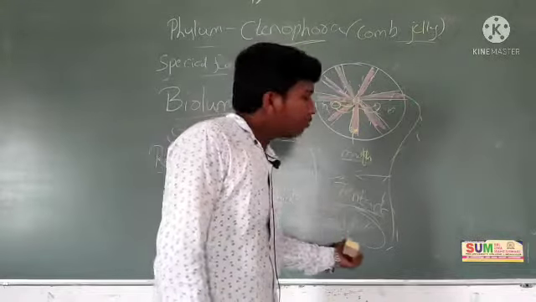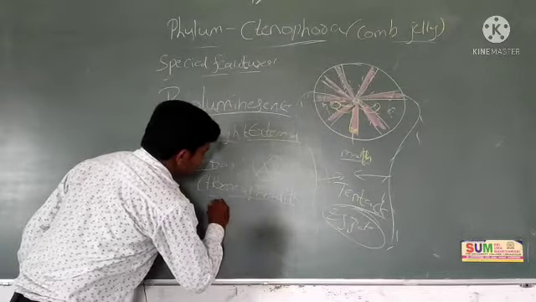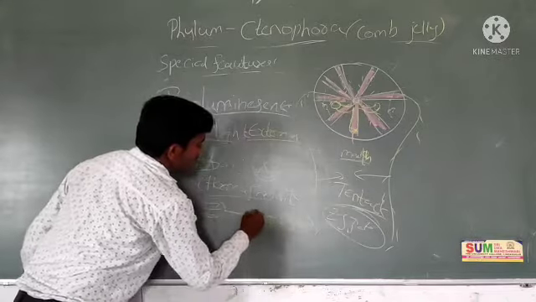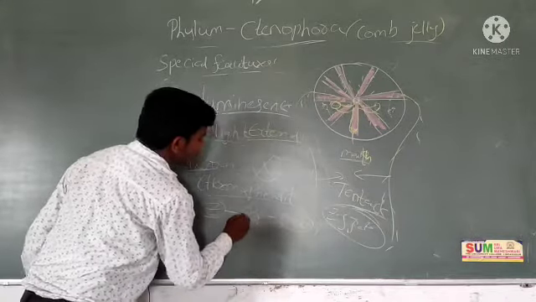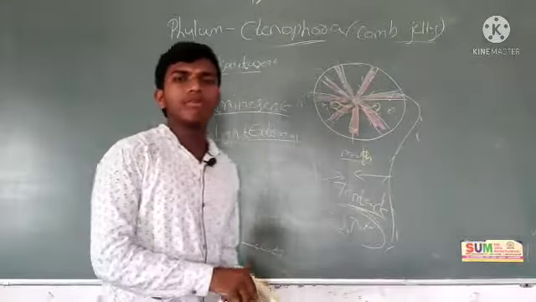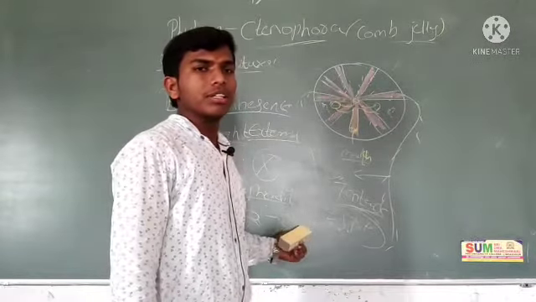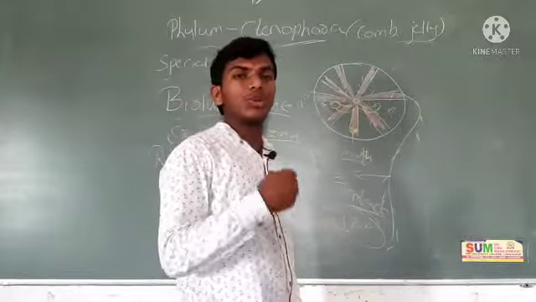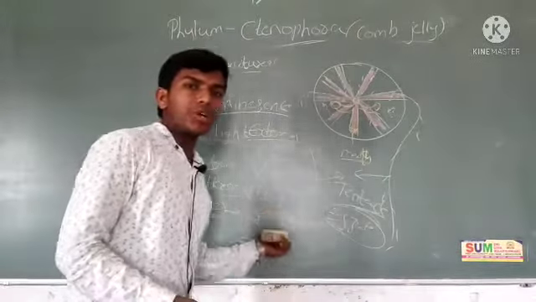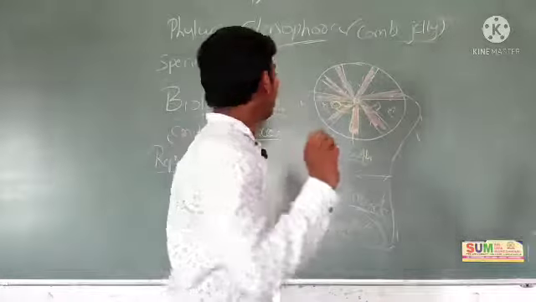Okay, then fertilization and zygote are going to form outside of the body, which means between the zygote and the newborn, one intermediate structure is going to form here. That's called larva. In between the zygote and the new individual, one intermediate structure is going to form. That is called larva. If the larva is present, what kind of development is this? Indirect development.